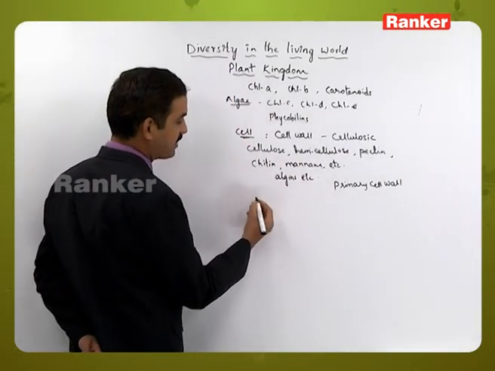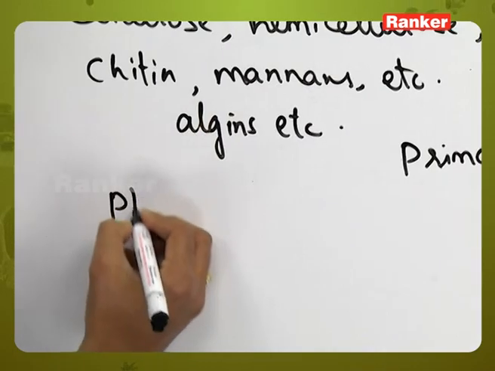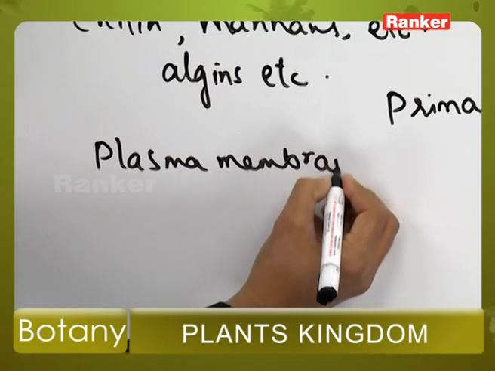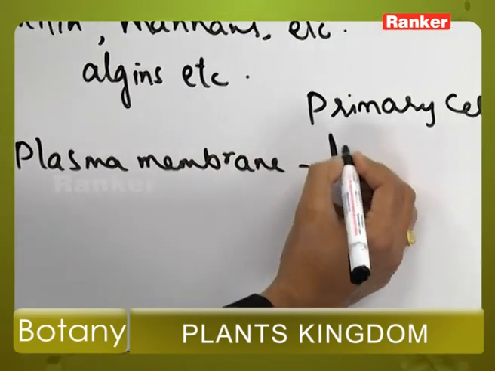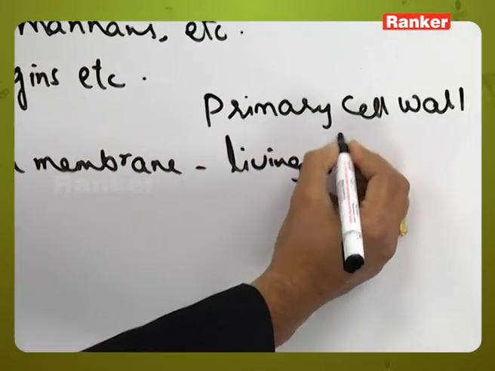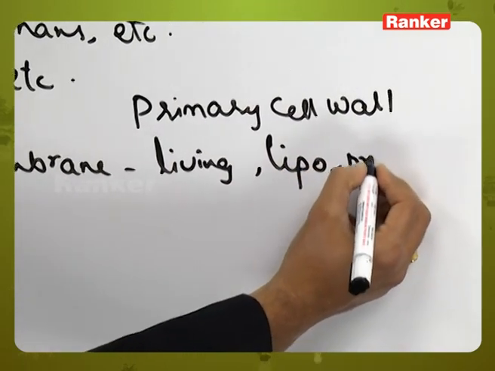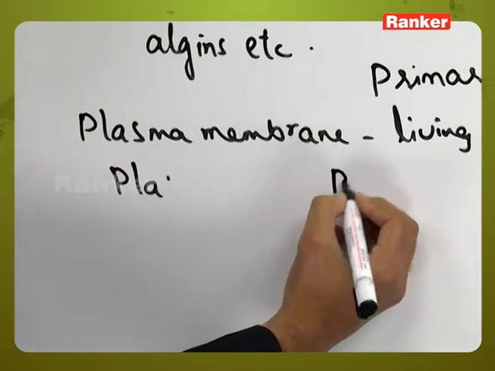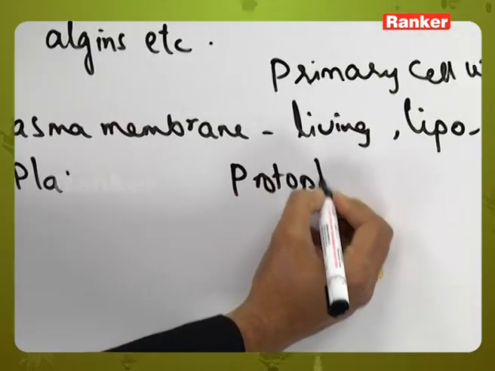And inside the primary cell wall, the plasma membrane is present. This plasma membrane is a living membrane and it is lipoproteinaceous. Inside this one, the protoplasm is present.